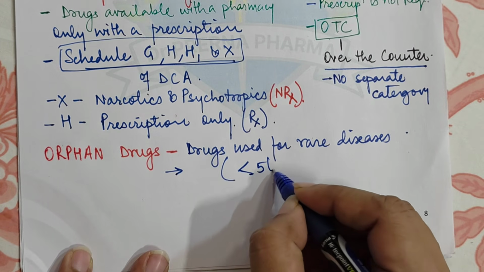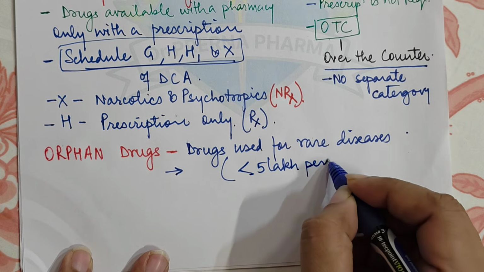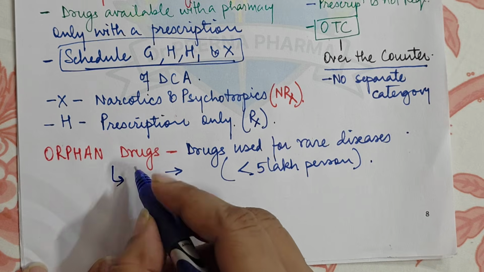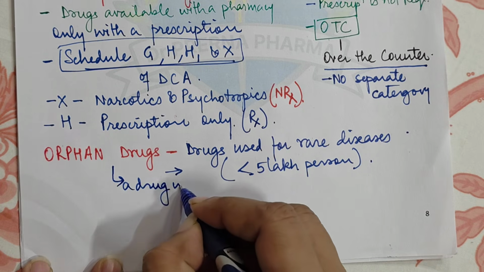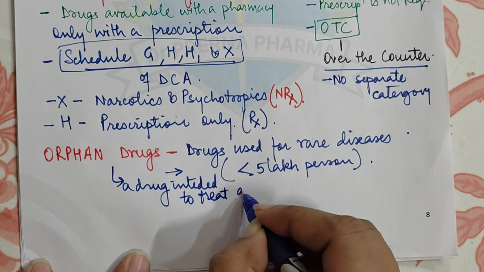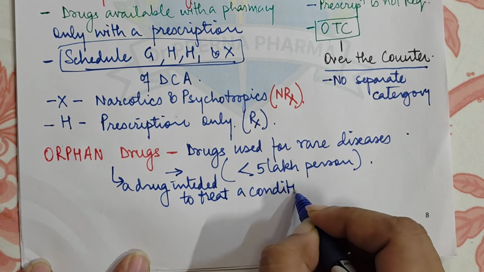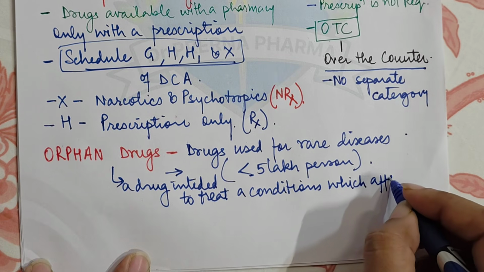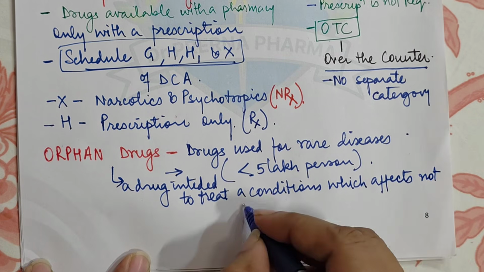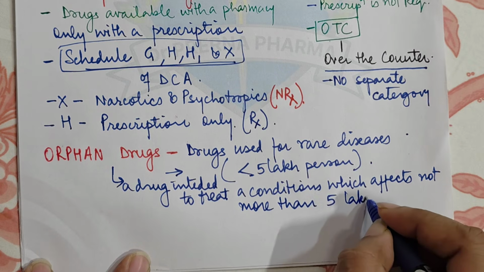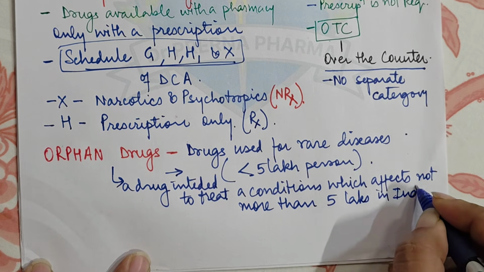Less than 5 lakh persons, right? An orphan drug is defined as a drug which is intended to treat a condition which affects not more than 5 lakhs in India.